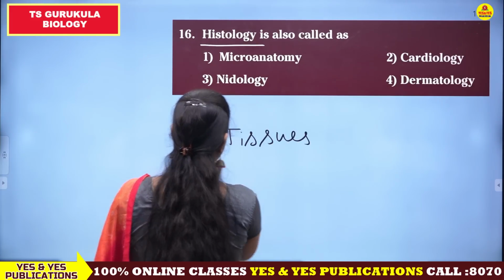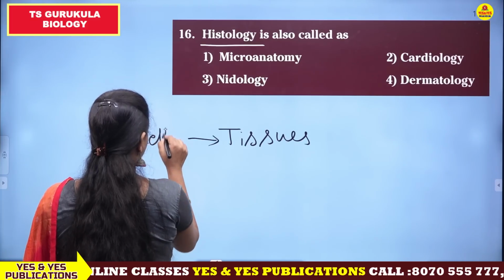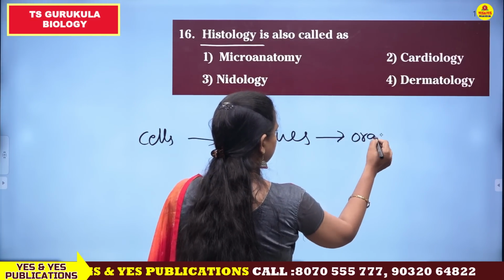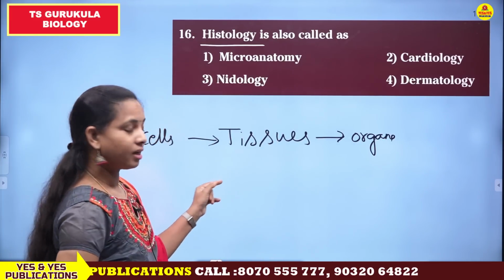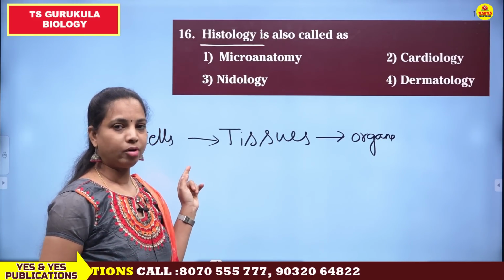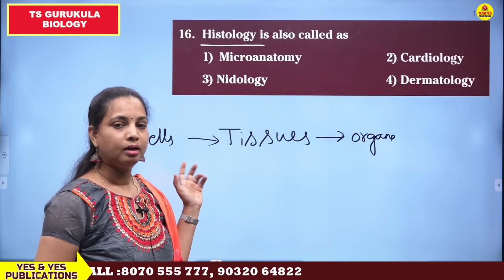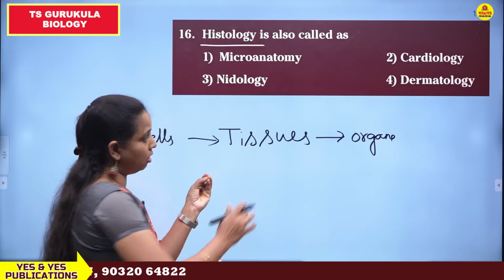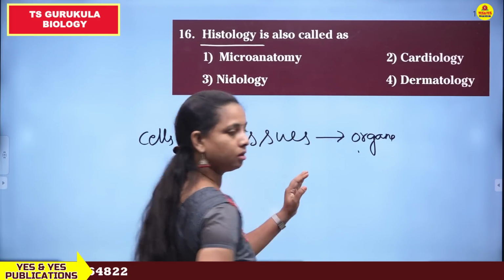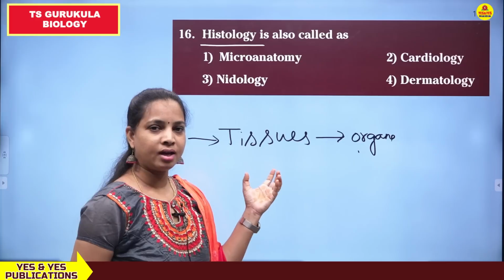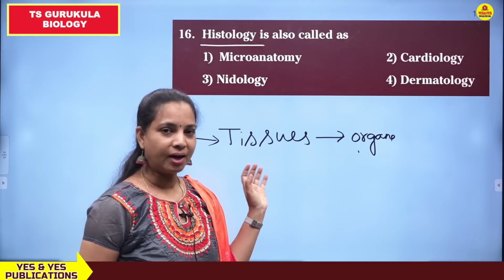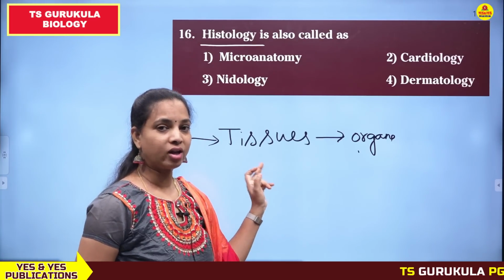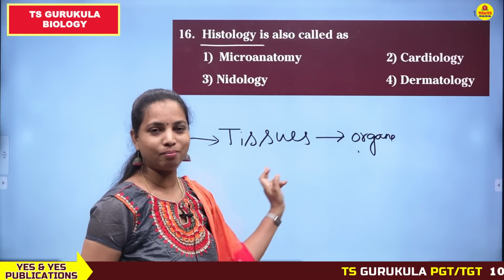What are these tissues? A group of cells. A group of cells together form tissues. Tissues together form organs. As these are internal structures, it can be called anatomy. What type of anatomy? It is not a complete study of a complete organ. If the study focuses on a single organ like the heart or brain or lungs, it can be called anatomy. But tissues are internal and microscopic, not like big organs.